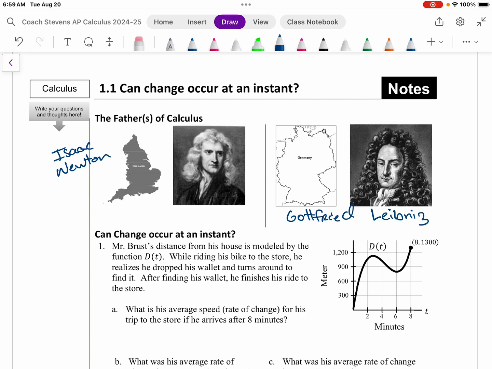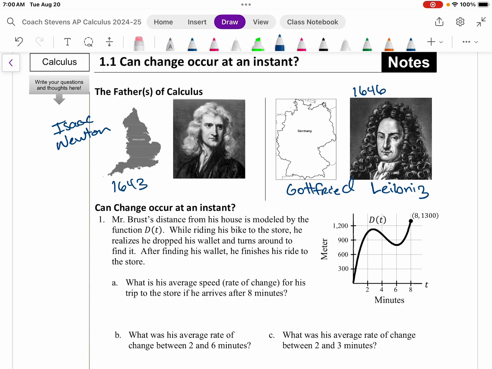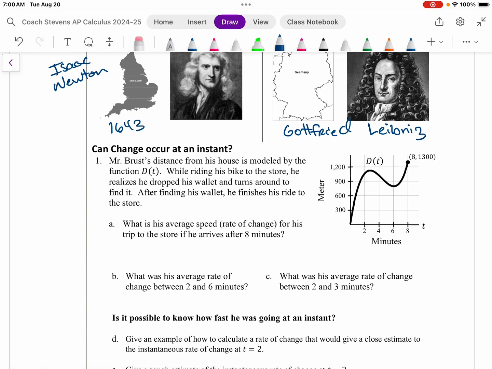But again, both of those men: Newton was born around 1643. Leibniz was born around 1646. And both were developing calculus at about the same time. Some historians think that one stole stuff from the other one, and vice versa. But it just happened that they were both brilliant men thinking about this at the same time. And they exchanged papers back and forth and helped form calculus. And a lot of the things that we deal with, other mathematicians built off of their work over the centuries. So the first thing we look at here, this first example, is, can change occur at an instant?